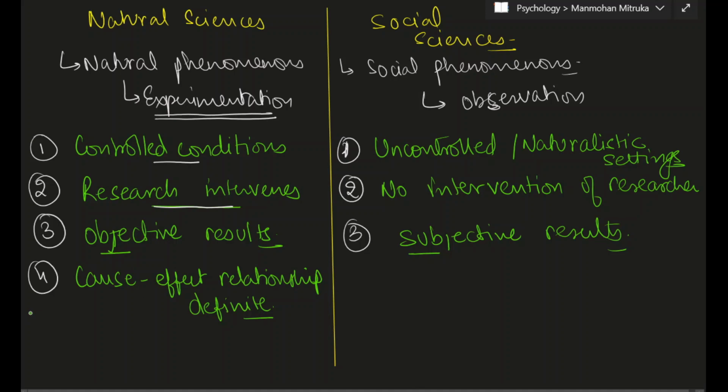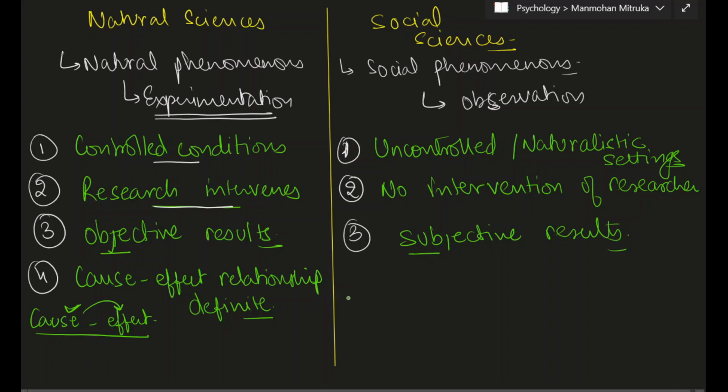Definite means if there is a cause and there is an effect in the experimental conditions, this cause is always going to have this particular effect. So if you increase the resistance, the current is going to decrease no matter what.